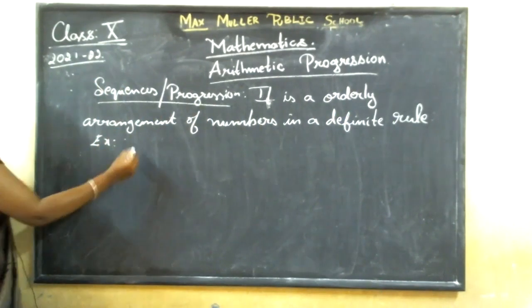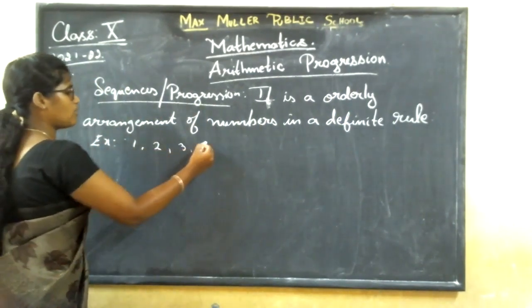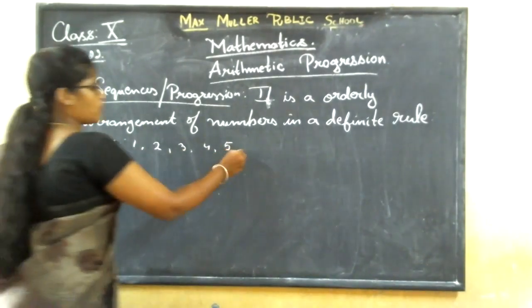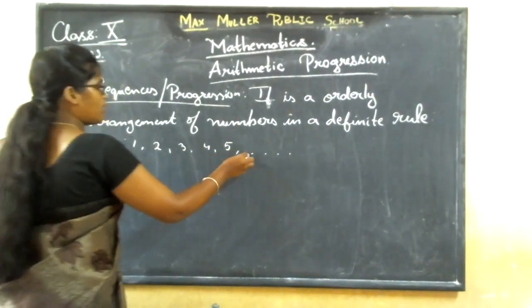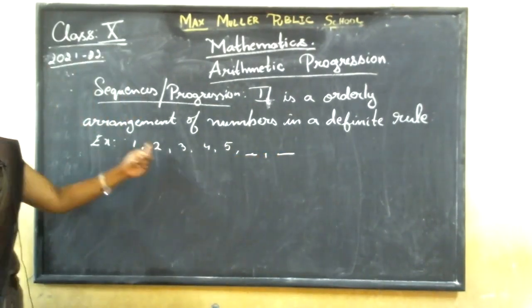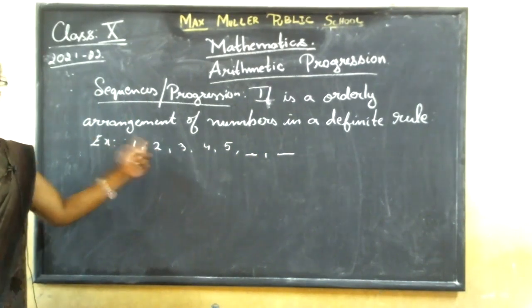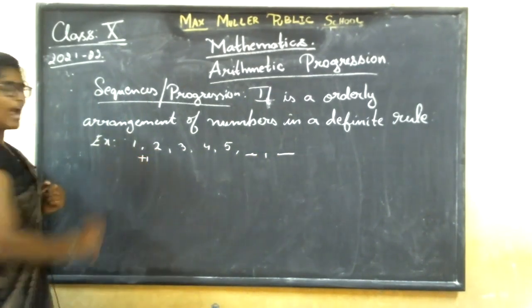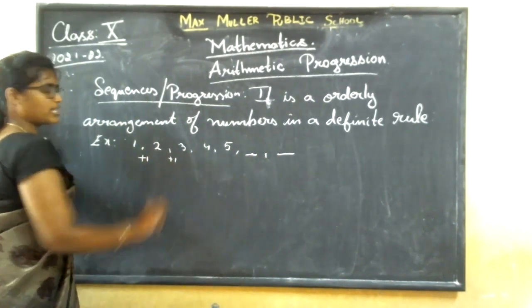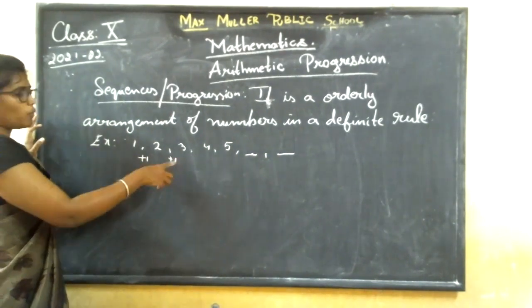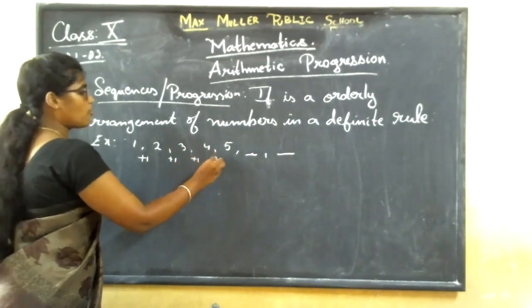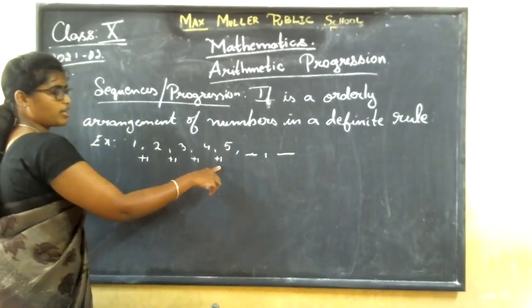For example, if I take 1, 2, 3, 4, 5 as the sequence or the progression, and it goes on. Now for 1, how much should you add to get 2? For 1, you add 1 to get 2, correct? For 2, how much do you add to get 3? You add 1 more to get 3. For 3, how much will you add? 1 to get 4. For 4, how much will you add to get 5? 1.